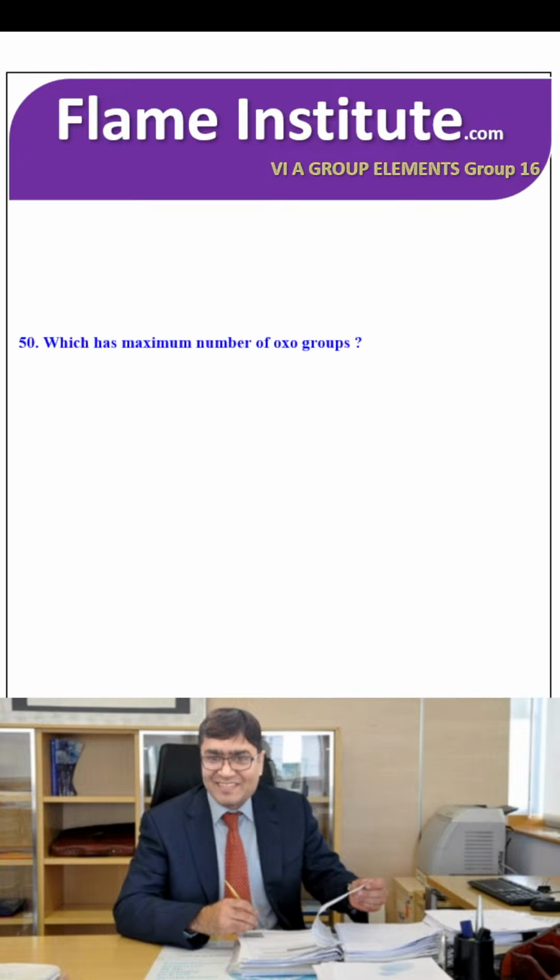Which has maximum number of oxo groups? H2SO4, H2SO3, H3PO3, H3PO4. This is a structure, so H3PO4 is the right option that has the maximum number of oxo groups.